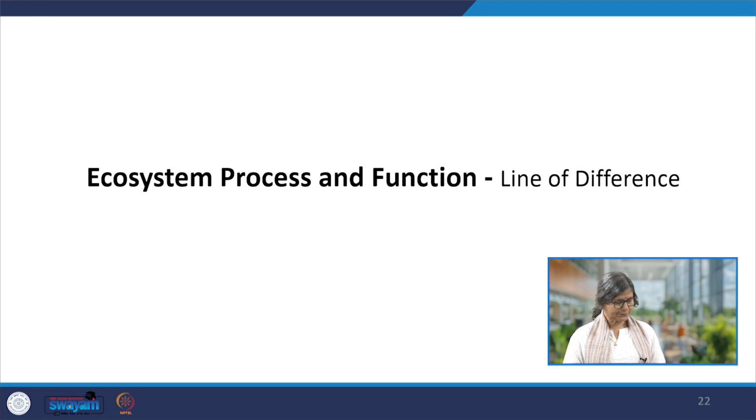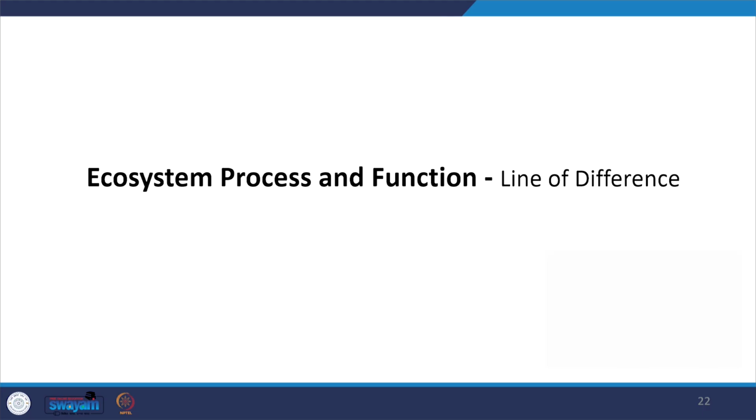So this was related to the ecosystem process. And before finishing this part, we would like to come to the last part of today's discussion, that is the line of difference. Sometimes they really sound very similar. Some of the sources which you will go through, sometimes they also get confused. So it is very important for us to have clarity on what is a process and how to understand the function.